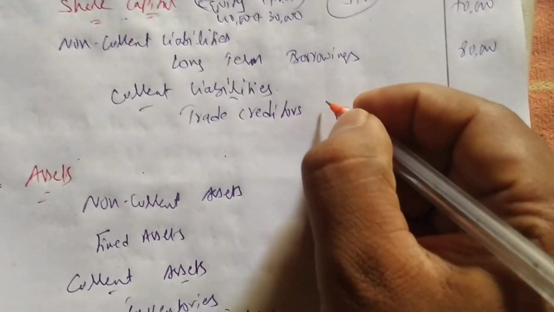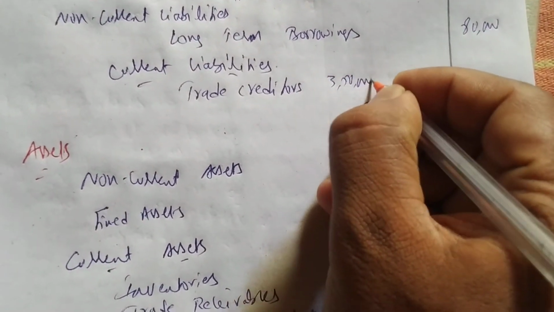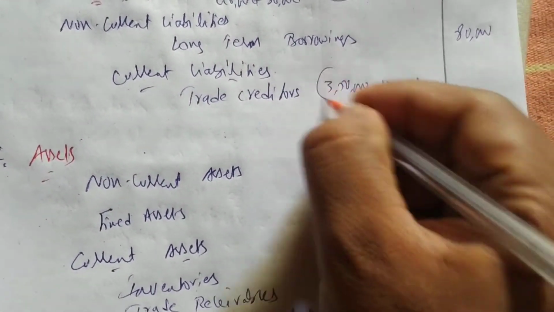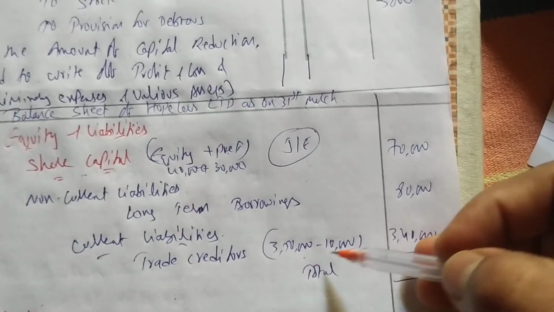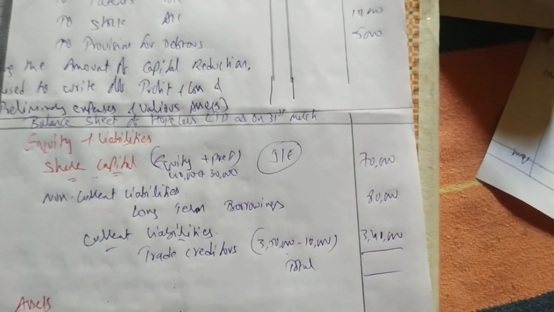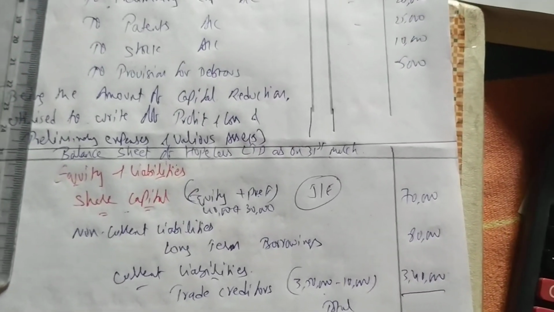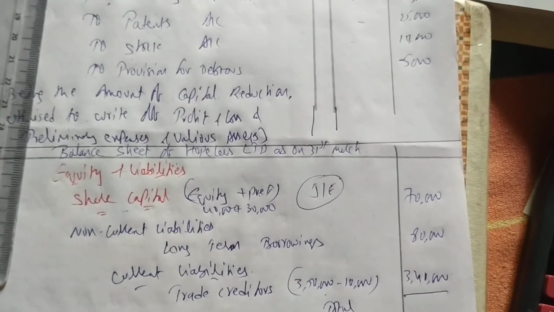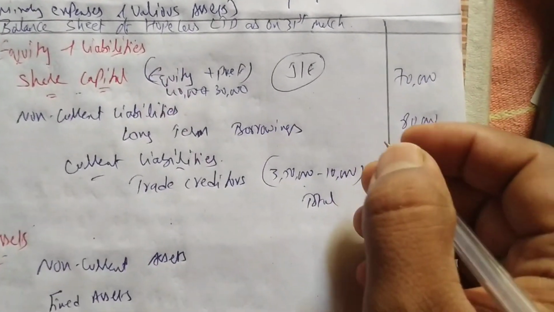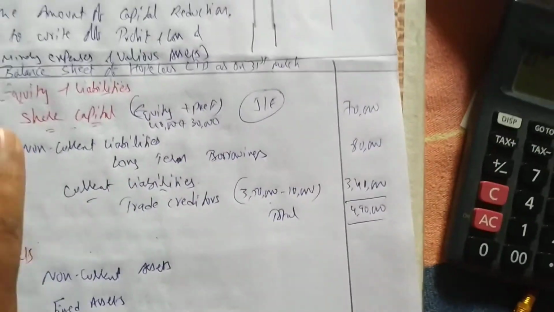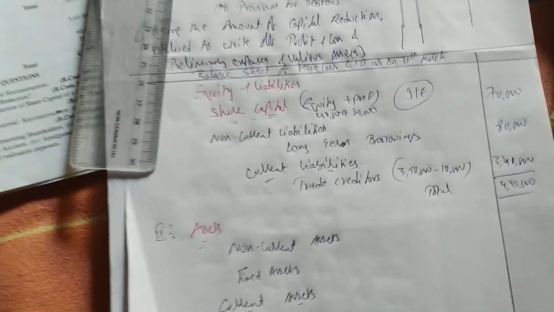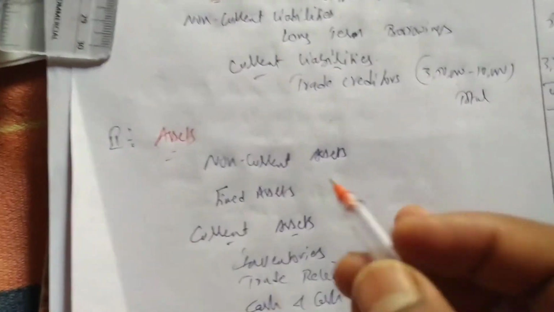So let me write here. From 350 reduce 10,000. Okay. How much is creditors left over? 340,000. He's saying from 350 reduce 10,000, 340 will get. So do the total now. 340 plus 70 plus 80, 490,000 we are getting. The total of the liabilities is 490. Okay, capital and liabilities done. I will go for the assets now.